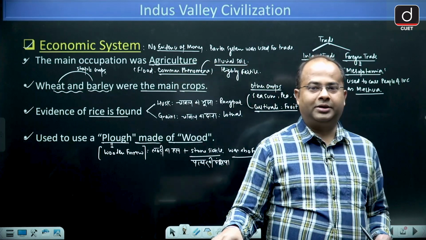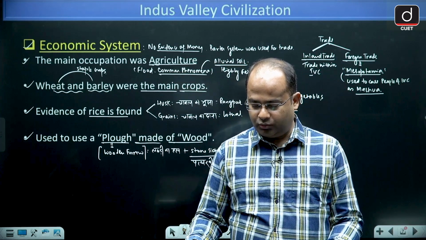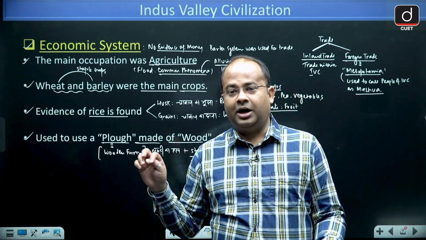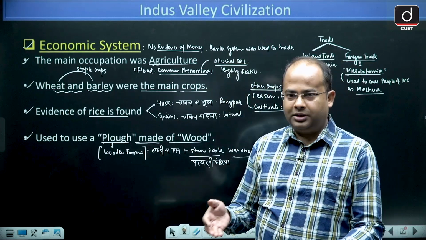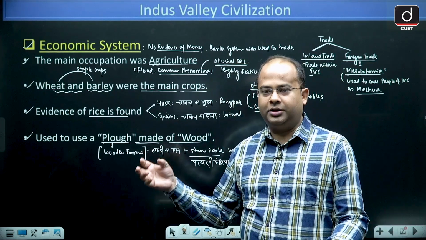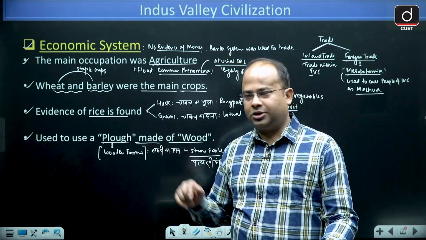So that informs us that agriculture was highly systematic, and they knew the art of digging the land. Through the wooden furrow they used to dig the land and then sow the seed.